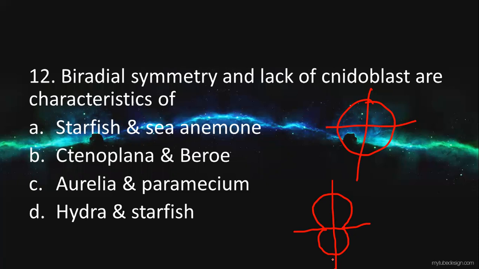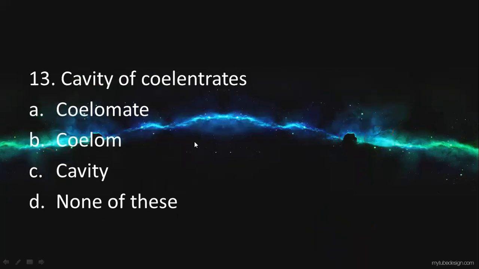Biradial symmetry and lack of cnidoblast are the characteristics of Ctenoplana and Beroe. They only lack cnidoblasts and have biradial symmetry. They belong to phylum Ctenophora and are often called comb jellies. The rest all have radial symmetry. Fine.